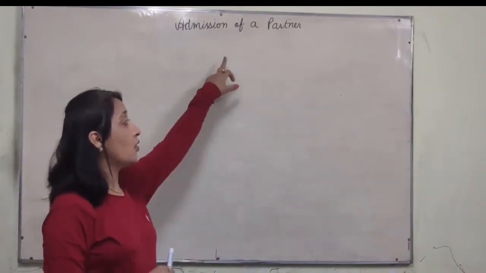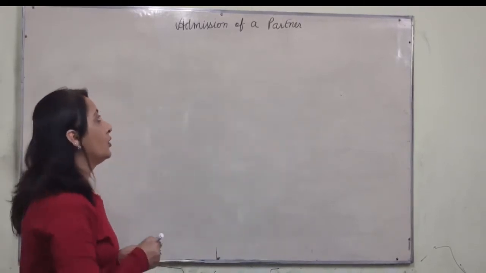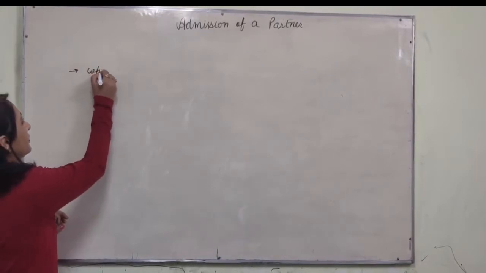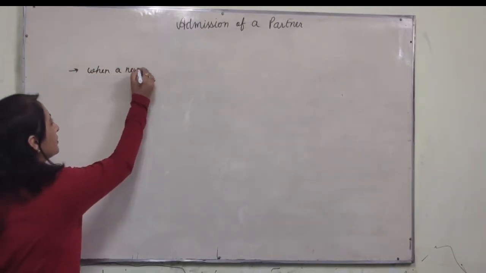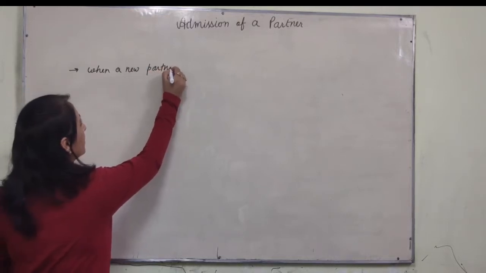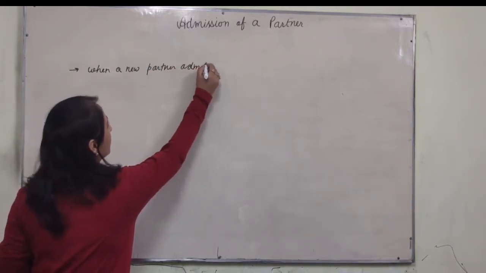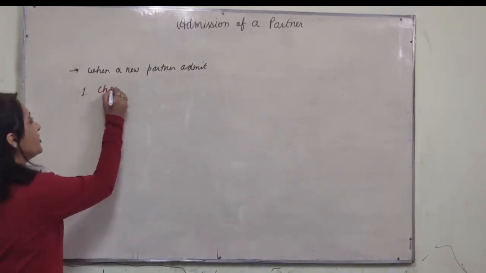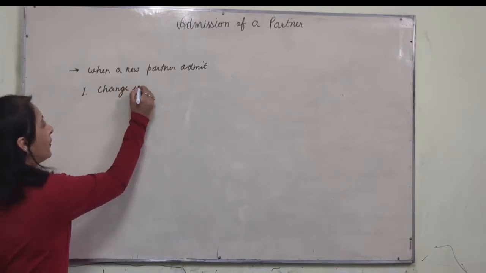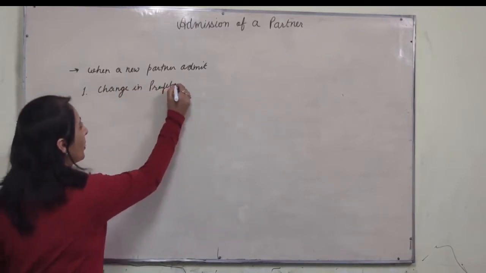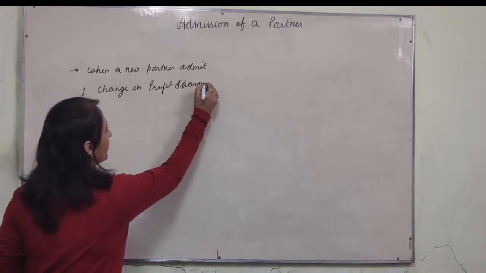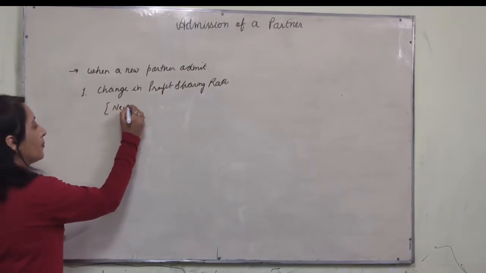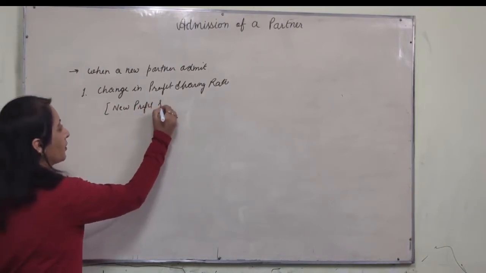Topic is admission of a partner. You already know when a new partner is admitted, what treatments are there? First, change in profit sharing ratio. Otherwise you can say new profit sharing ratio.